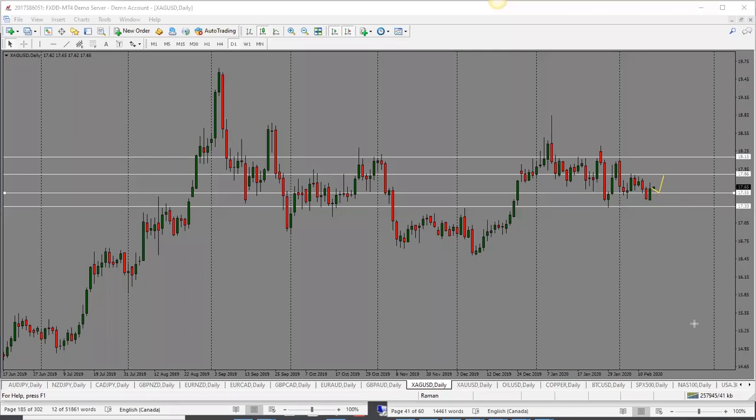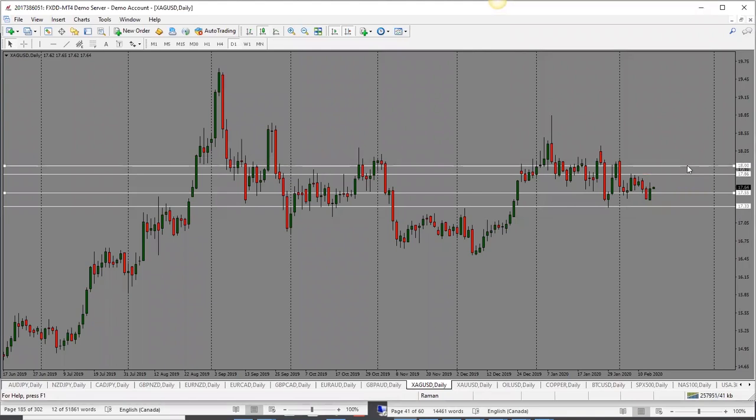So in that case, I would look for a move to the upside here. Target is 17.85, and then next target above that is 18. So bullish bias for now, but do keep an eye on the sentiment of the market. If we go back into the risk-on environment and equities move up, silver is going to drop.